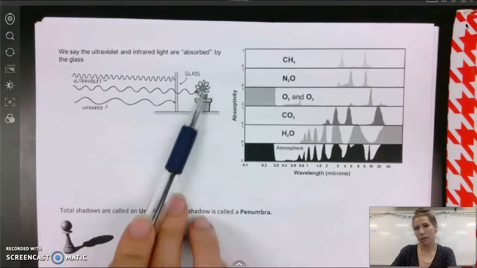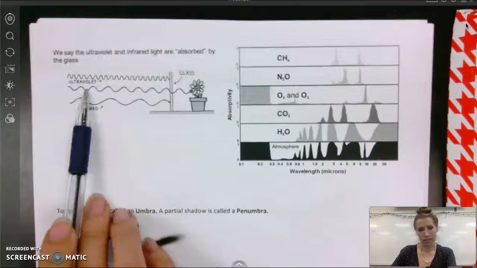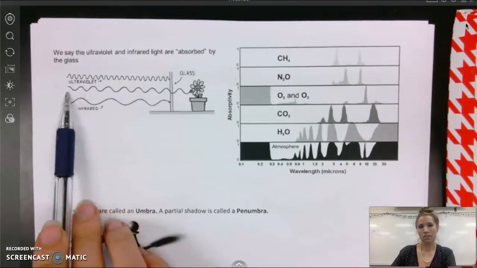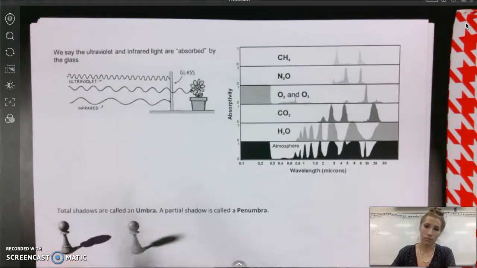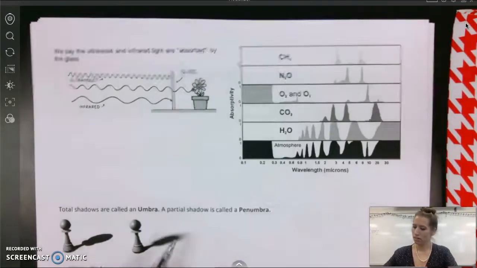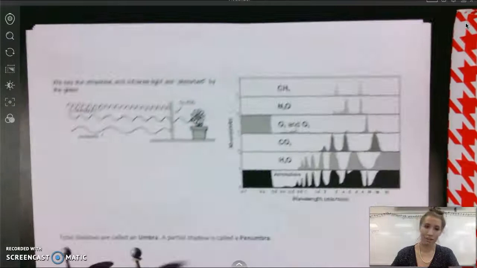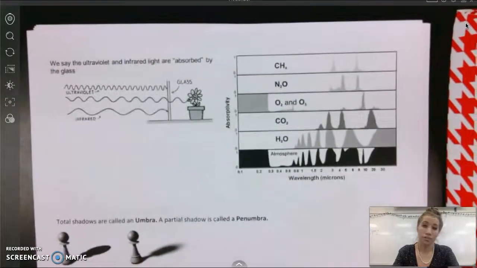And so it's transparent for visible light, but you could define it as opaque in regards to ultraviolet or infrared. It takes it in and absorbs it. That's why glass can start to feel warm, because it's taking in that ultraviolet electromagnetic radiation. But we can see through it because the electromagnetic radiation of visible light is capable of passing through the glass.